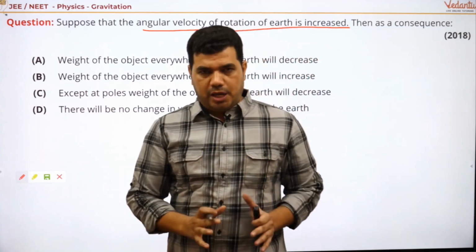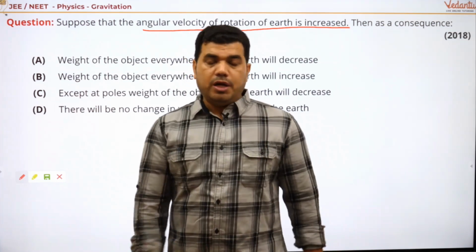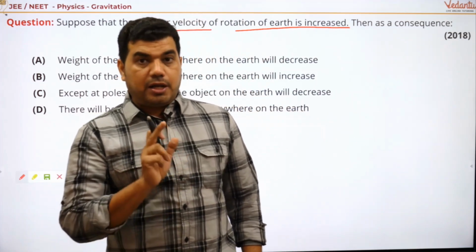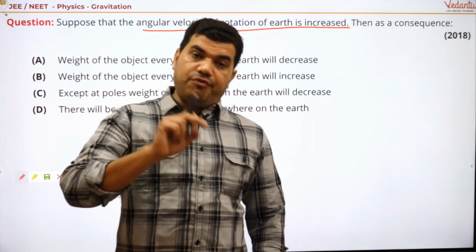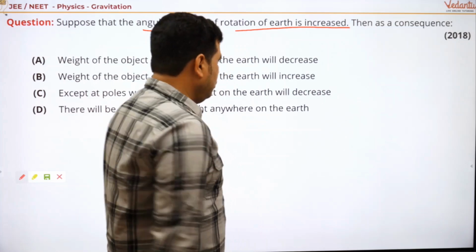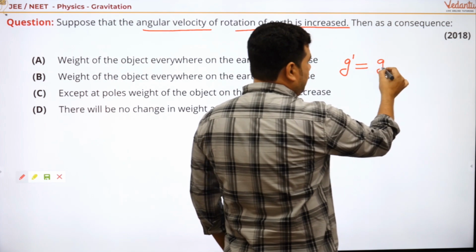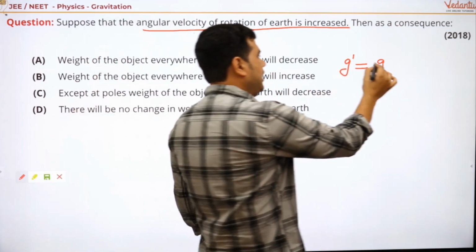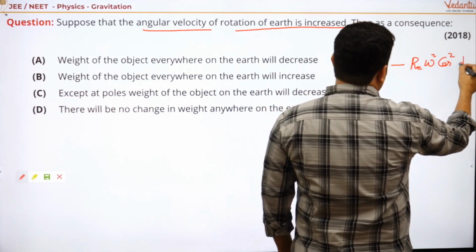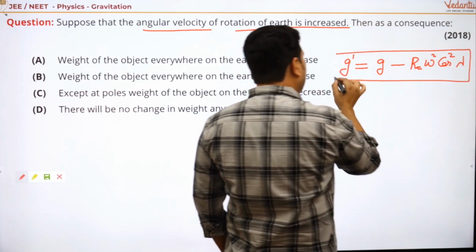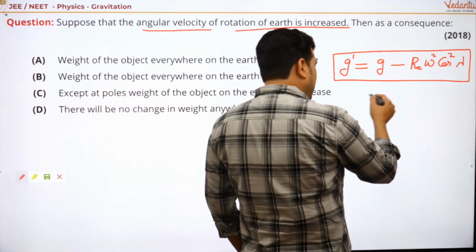So first we have to think what is actually the effect of rotation. My dear students, you already know, due to the rotation there is a decrement in gravitational acceleration at the surface with latitude. And you know the equation for this: g' = g at the surface minus R_E ω² cos² λ. So this is the formula for this question. What's lambda? Lambda is actually the latitude.